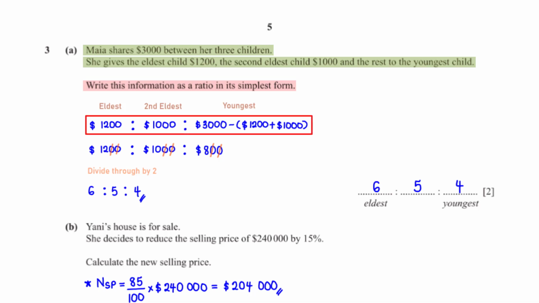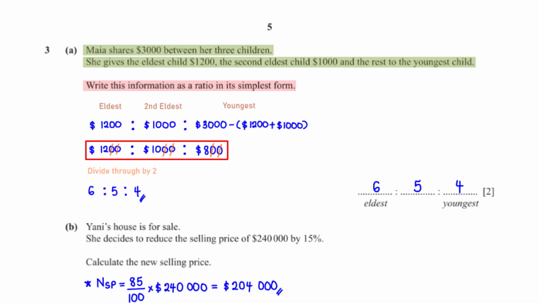We are told the eldest son receives $1,200. The second eldest receives $1,000. To get the amount the youngest receives, we simply subtract the sum of $1,200 and $1,000 from $3,000. This gives us $800. When we divide through by 100, we have 12 is to 10 is to 8. And when we divide through by 2, we have 6 is to 5 is to 4.